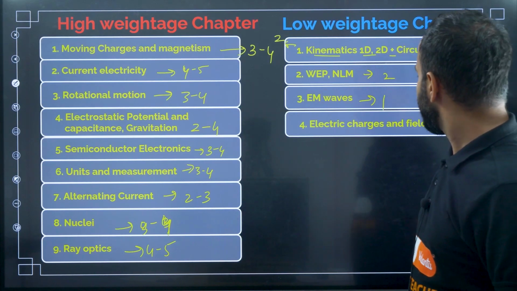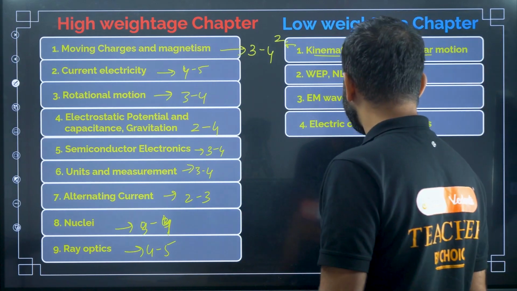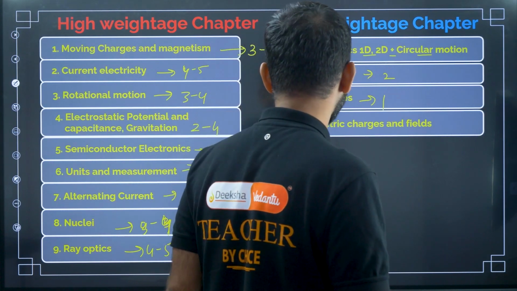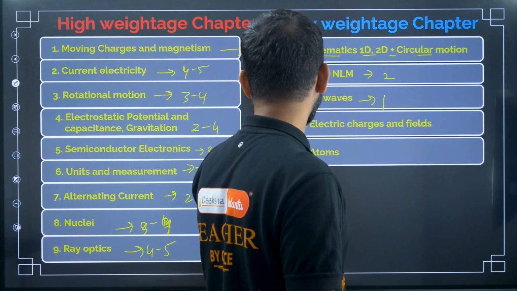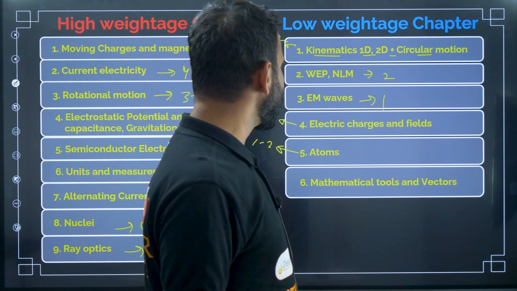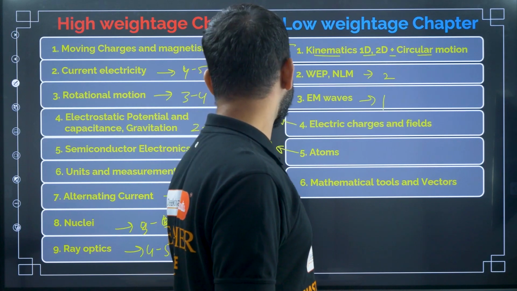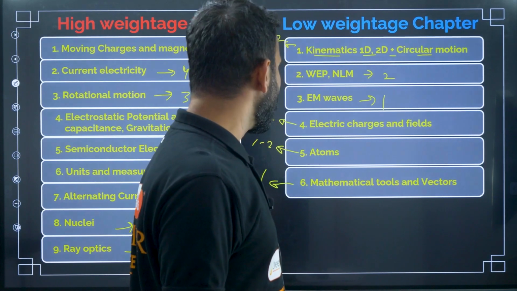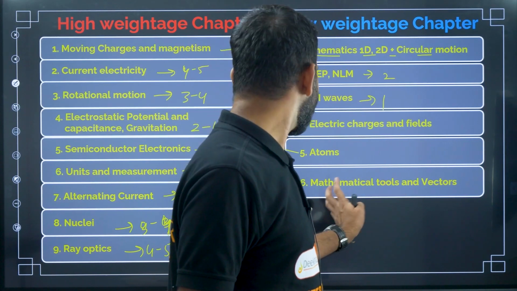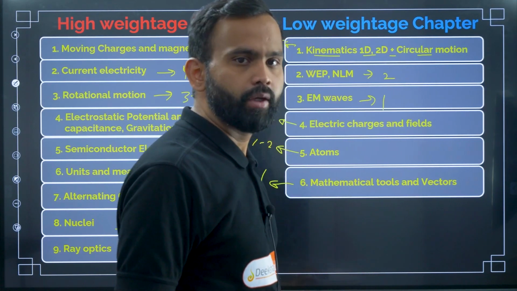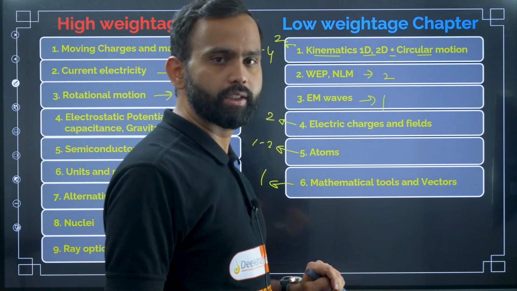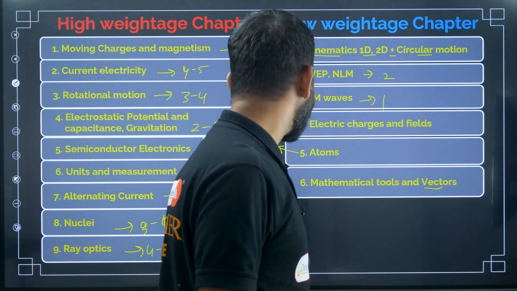Next, electric charges and fields. In electric charges and fields also, they will ask 2 questions. And then atoms, they will ask 1 to 2 questions from this chapter. And then mathematical tools and vectors, they ask 1 question. Either they will ask a question from mathematical tools, or from vectors, especially based on the parallelogram of vector addition and the triangle of vector addition.